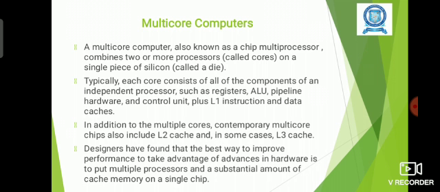Each core consists of all the components of an independent processor like registers, ALU, pipeline hardware, control units, and the level 1 cache memory. Some cores will have additional cache memory levels like level 2 cache, and some other core processors have level 3 cache memory. So the additional levels are added to the cores to increase the performance of the chip.